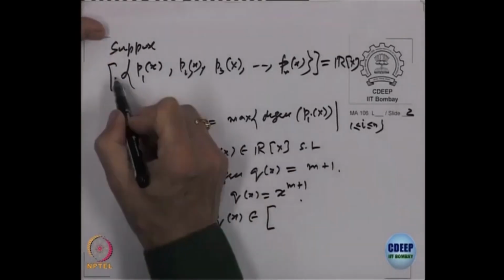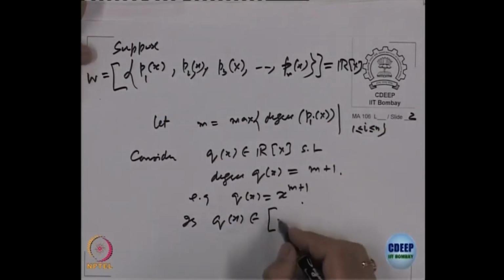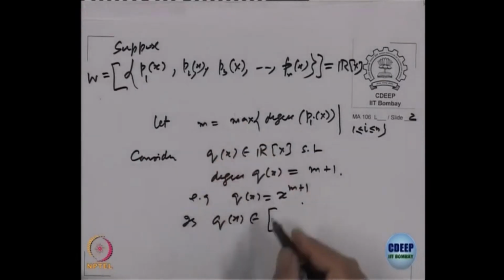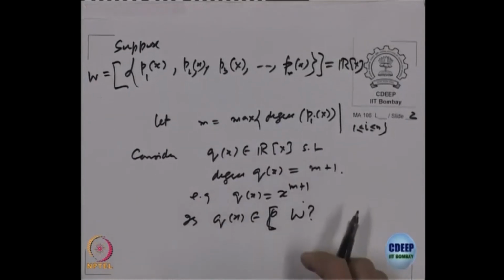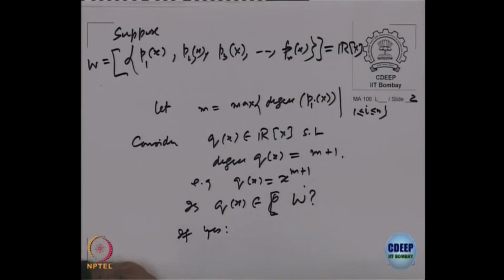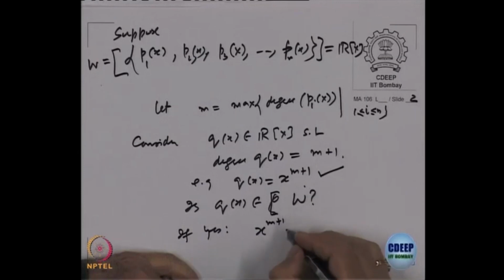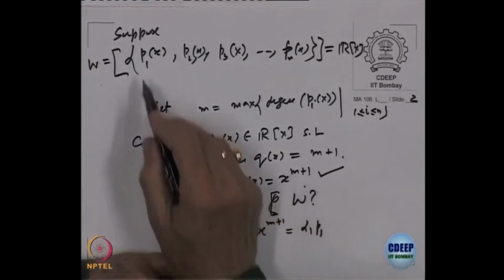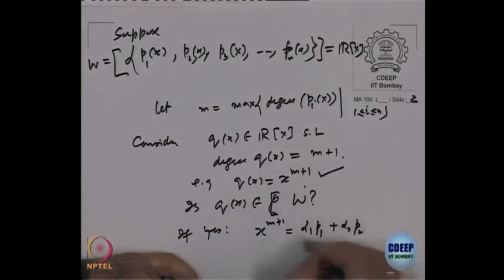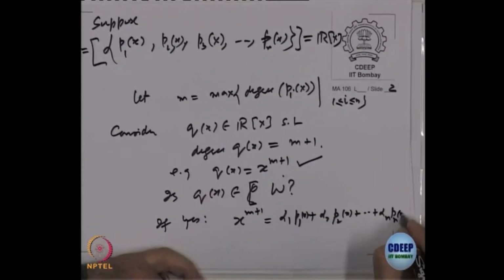Let us call the span of p1, p2, ..., pn as W. The claim was W is equal to R[x]. So q(x) belongs to R[x]. If R[x] is the same as W, then it should belong to W. If yes, that means x to the power m plus 1 should be equal to alpha 1 p1(x) plus alpha 2 p2(x) plus ... plus alpha n pn(x), a linear combination. That should be true.